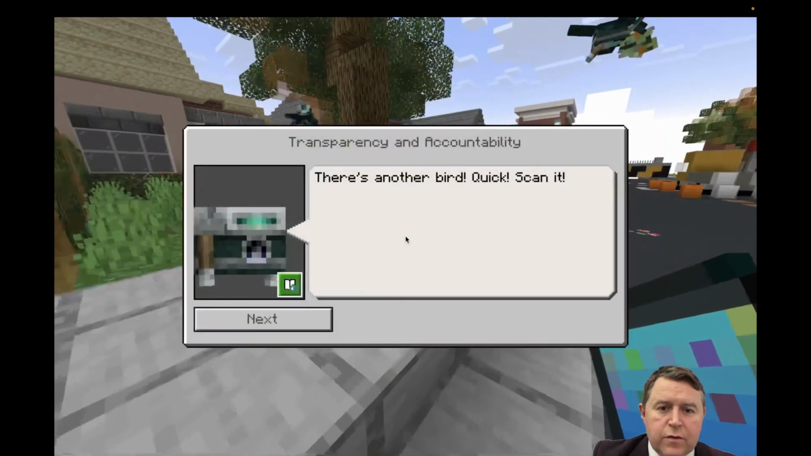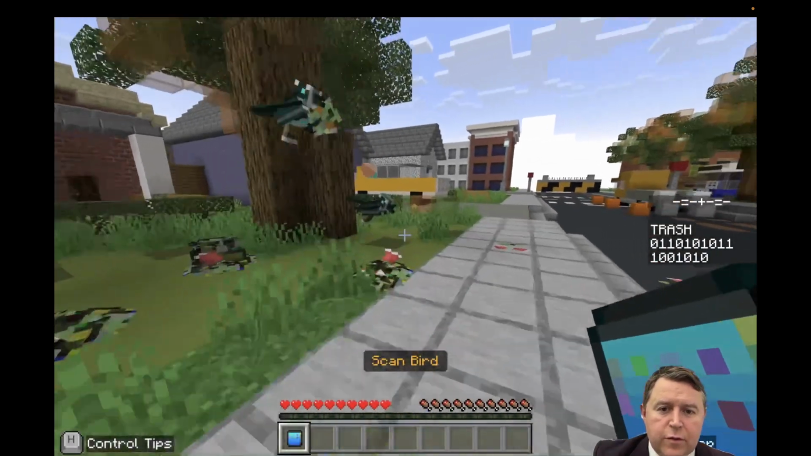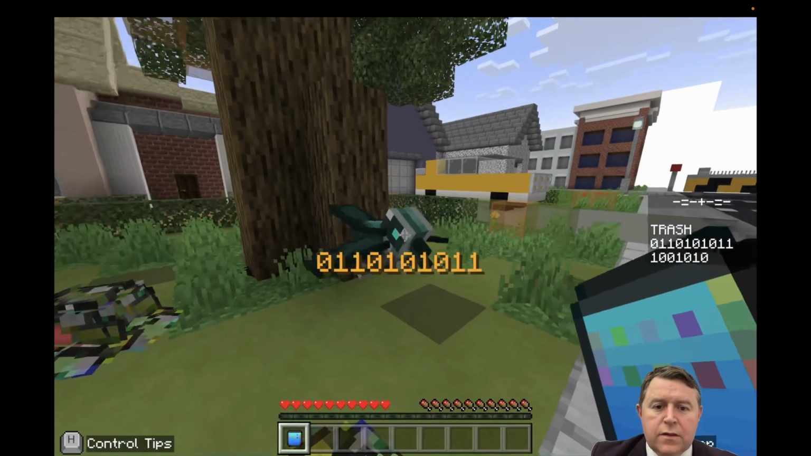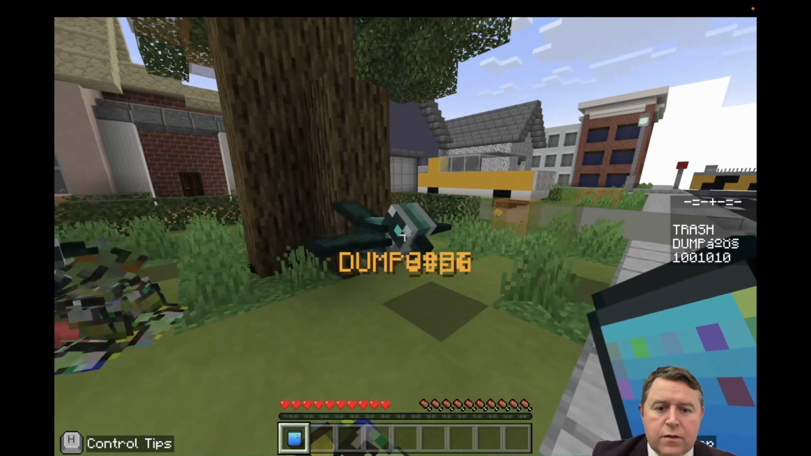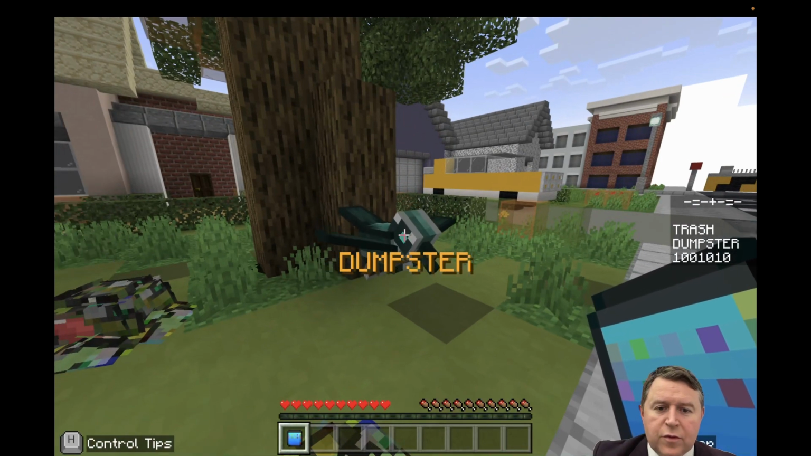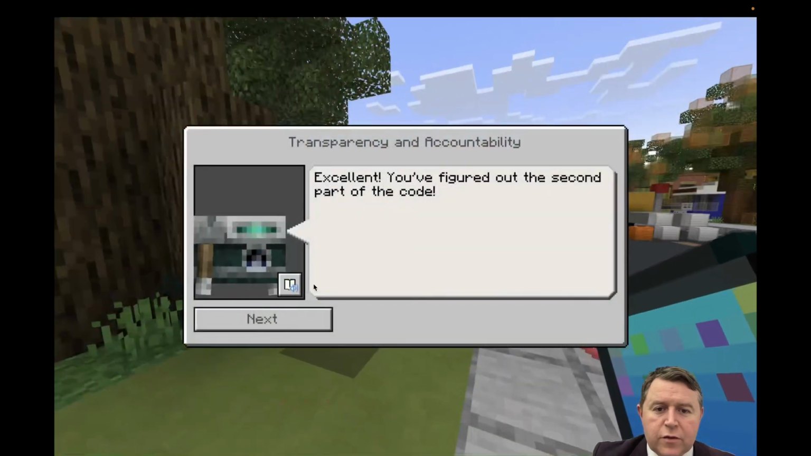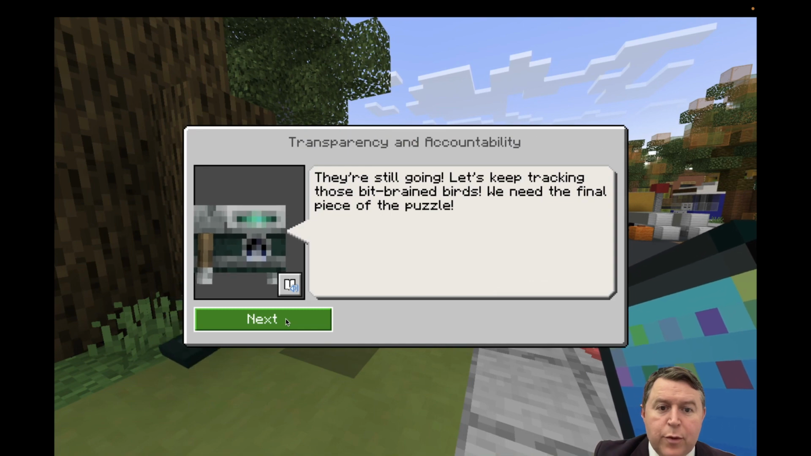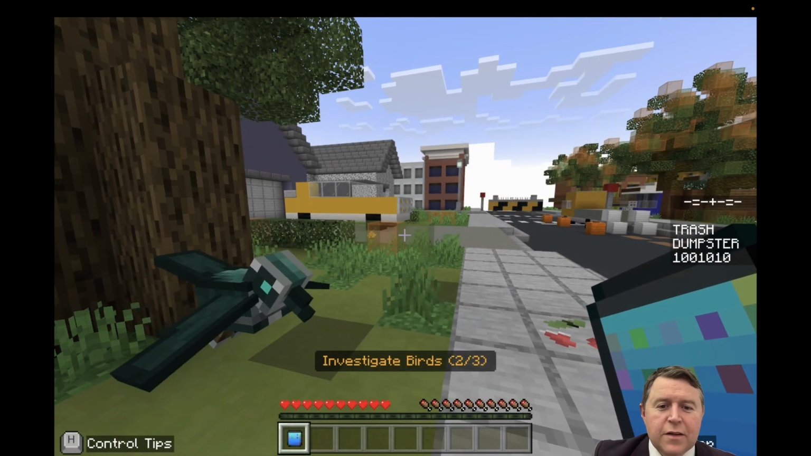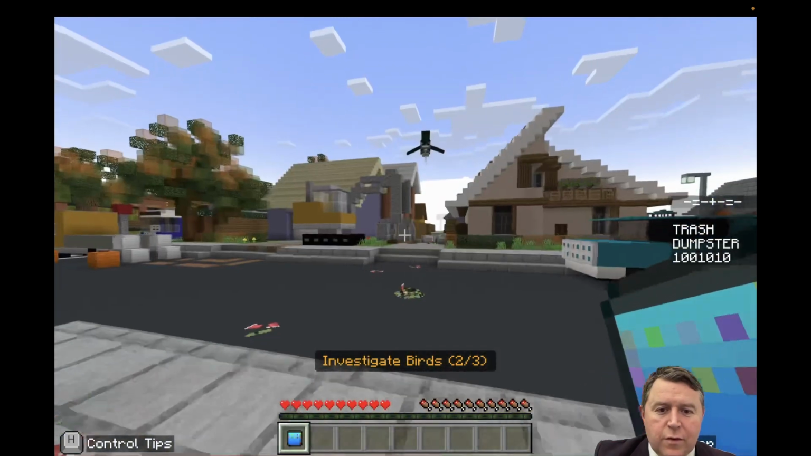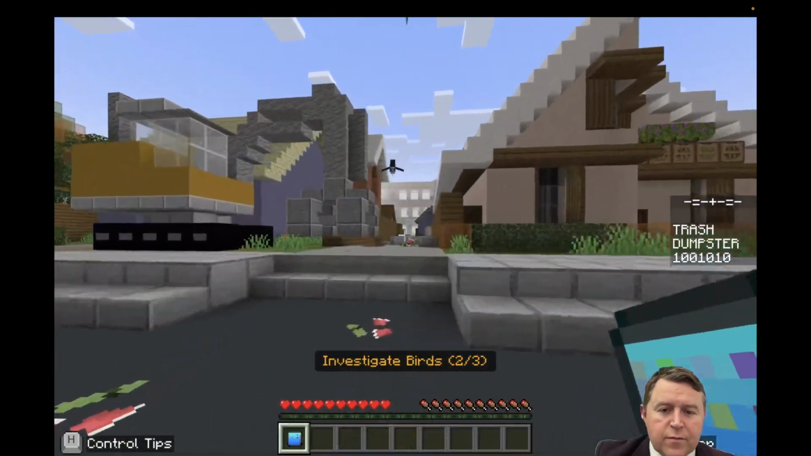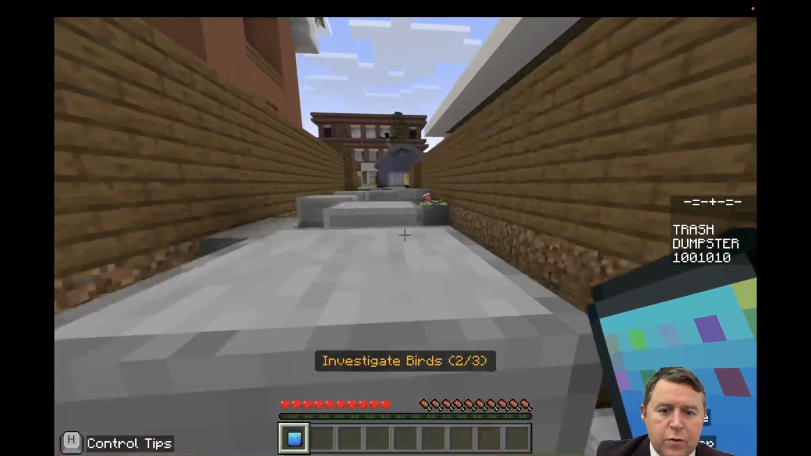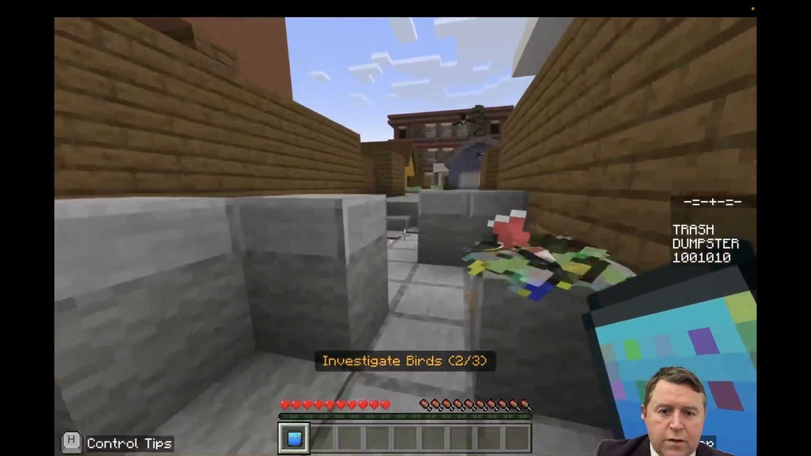So we got it. There's another bird. Let's try and find out what this one's doing then. Scanning this one. Deciphering. Dumpster. Okay, trash and dumpster. Okay, let's go to the next bit. They're all going. Let's keep tracking them. These bit-brained birds, that's a good word. Okay, so where's it going? There we go, this way. Oh, bit of parkour. Are we going to get it through here? Excellent.